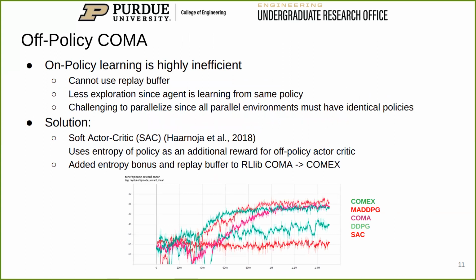COMA is also highly inefficient because it is an on-policy method. Thus, its performance is relatively slow compared to MADDPG. We extend COMA to off-policy reinforcement learning using the maximum entropy framework presented in Soft Actor Critic. Our experiments confirm that the new algorithm, which we call COMEX, performs comparably to MADDPG on simple reference, while COMA learns the optimal policy eventually, and DDPG and Soft Actor Critic do not learn it at all.